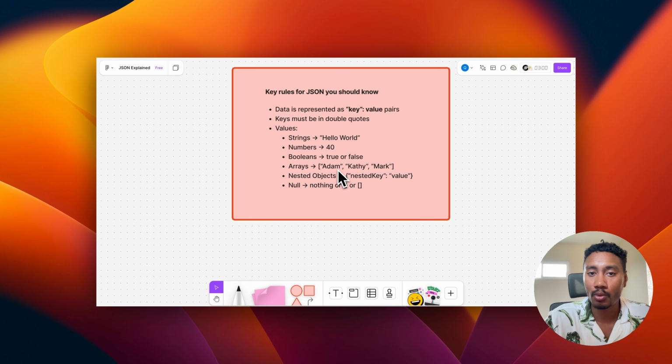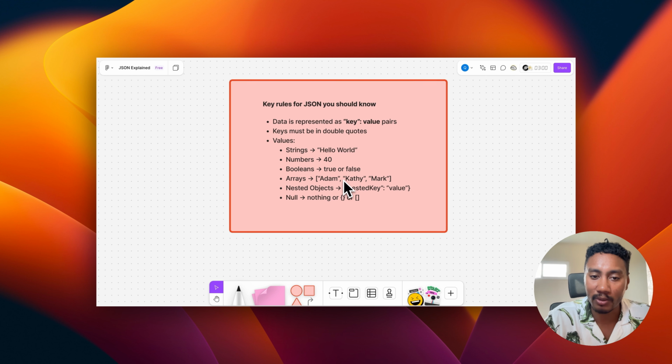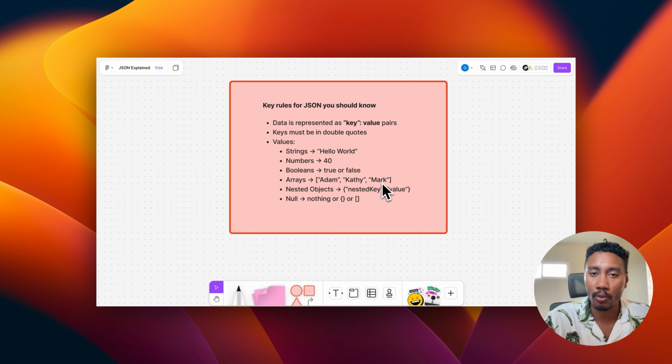And then we have arrays, which are containers of different data items. So in this case, we have an array of strings, but arrays can be flexible. We can have an array with a string, then a boolean value, and then also another object, and then another string and a number. So it can be flexible in that way. And then we also have nested objects, where JSON is an object, and you can identify if it's an object by the squiggly brackets. If it's wrapped in squiggly brackets, that's a good indicator that it is JSON.